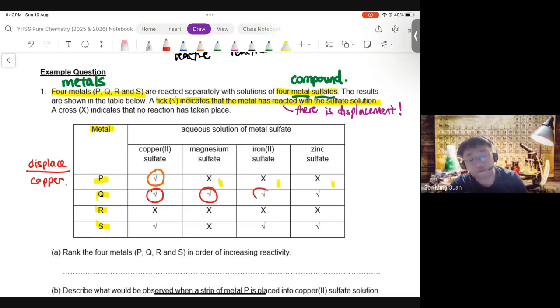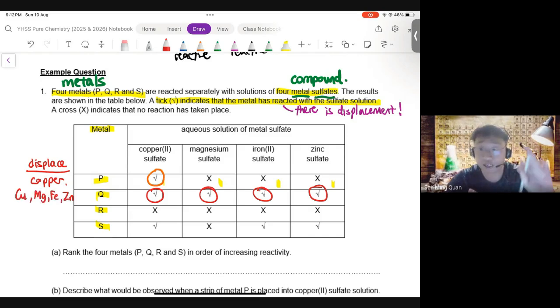Q has 4 ticks. What does that mean? It means that metal Q could displace copper, magnesium, iron, zinc. Q displaces all 4 metals that you have been given in the sulfate.